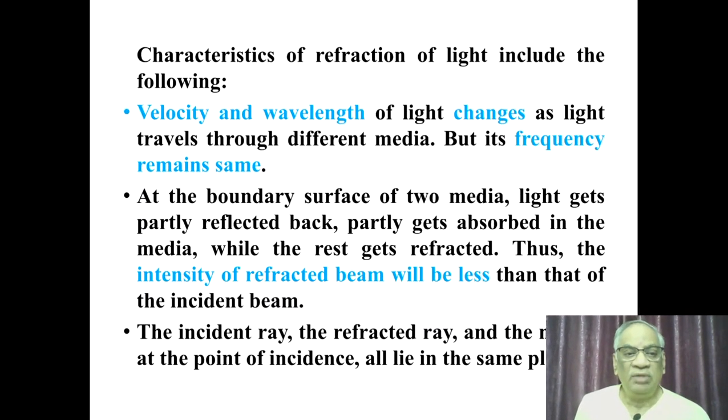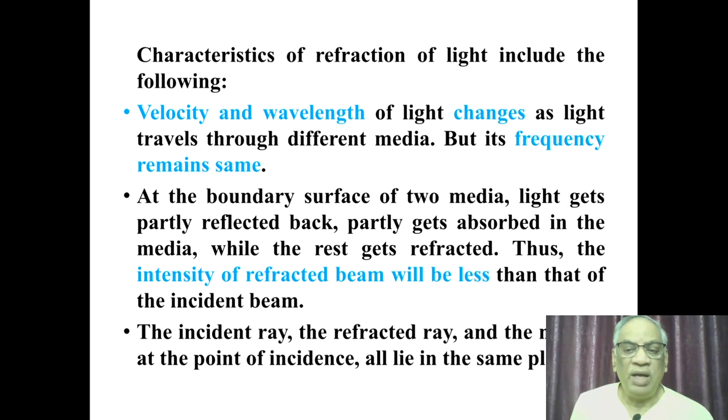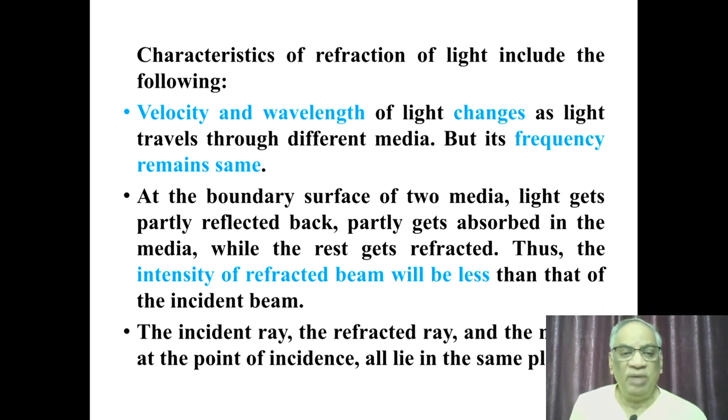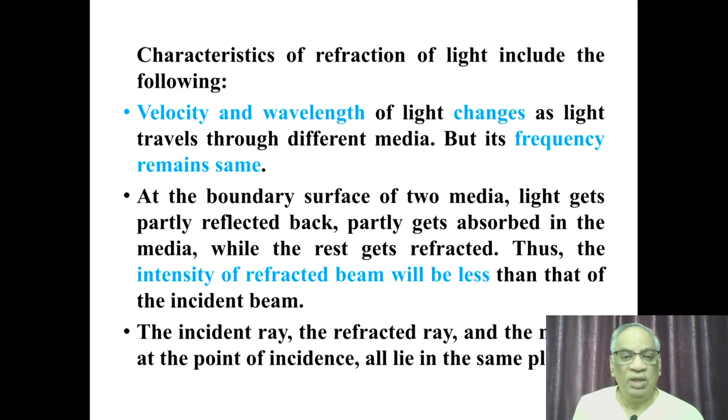So some of the characteristics of refraction of light: the velocity and wavelength of light depend on the media through which it travels. However, its frequency remains the same. At the boundary surface of two media, the light gets partly reflected back, partly transmitted, and partly gets absorbed in the media material. After reflection and absorption, the rest of the light leaves the media and emerges out. So as a result, the intensity of the refracted beam will be less than that of the incident beam.